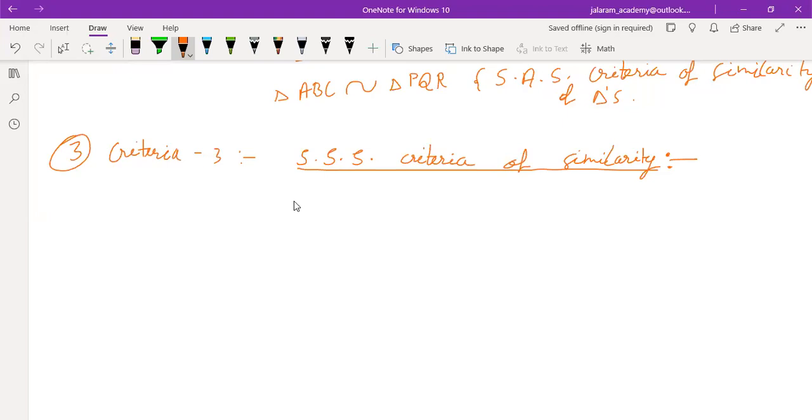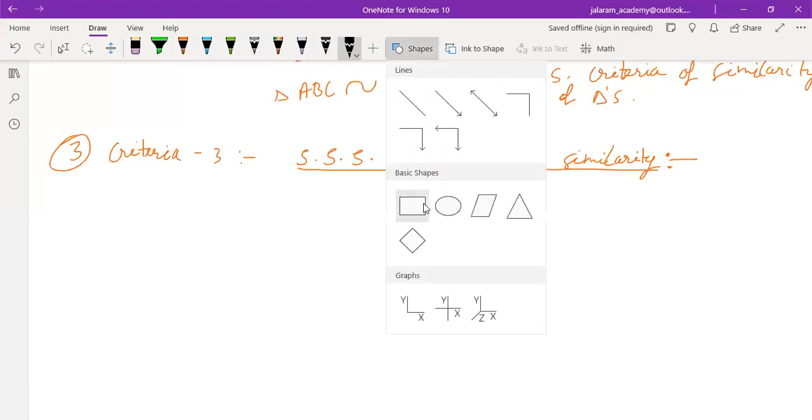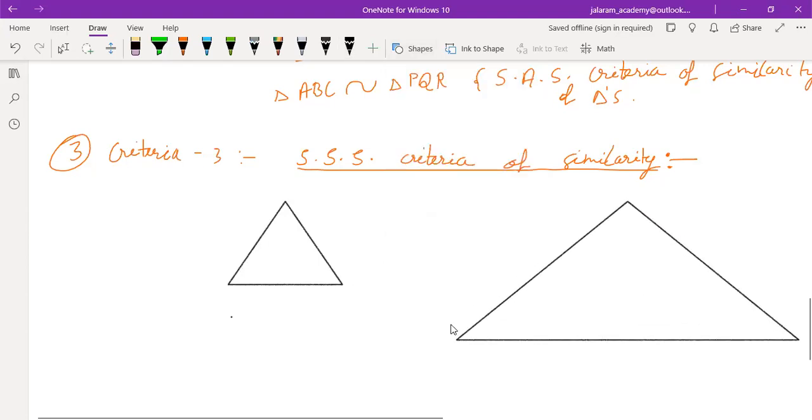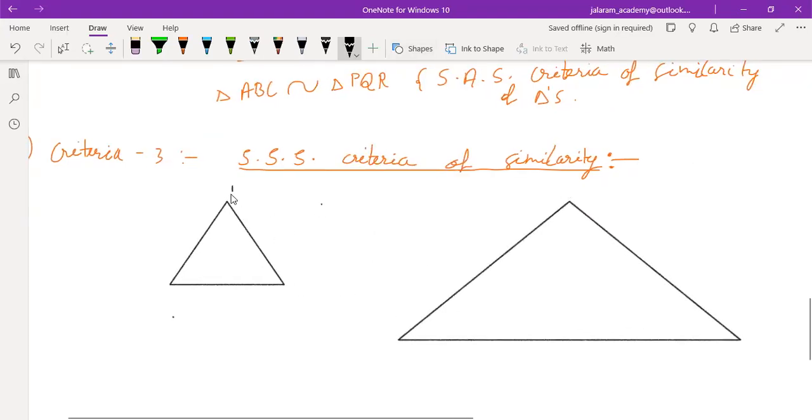All three sides of one triangle are proportional to corresponding sides of other triangle. Then two triangles are similar. Okay, write the statement yourself now. If three corresponding sides of a triangle are proportional to three corresponding sides of another triangle, then triangles are similar.